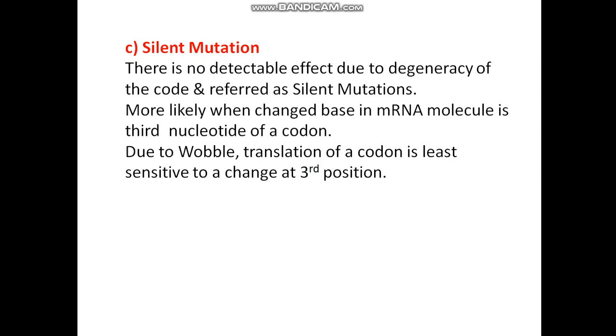What happens here is there are different codons for the same amino acid, like serine, leucine or arginine, which have 6 different codons, and the different codons produce the same amino acids. So that is why there is no change and no effect of mutation.